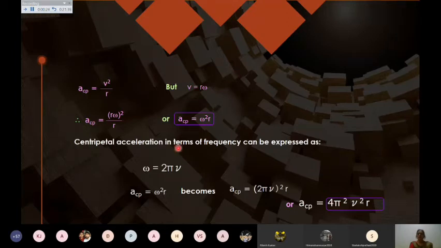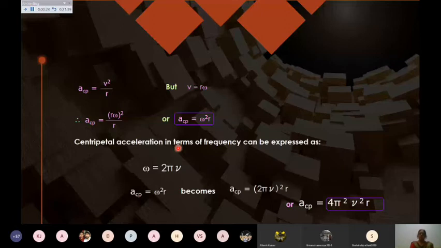If I want to write the centripetal acceleration in terms of frequency, because we have discussed omega equals 2 pi nu, if I put the value of omega as 2 pi nu, then I will get this result, which is 4 pi square nu square r. That is the magnitude of the centripetal acceleration. So this should be clear to you.